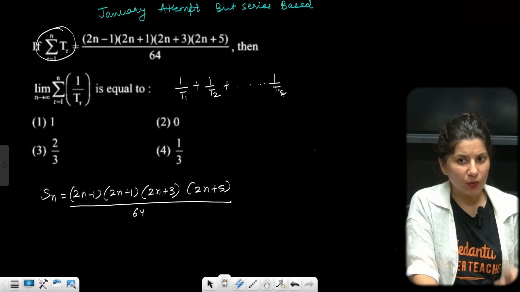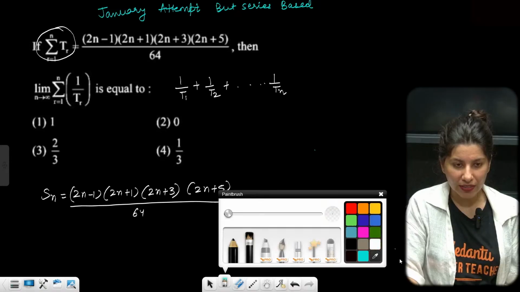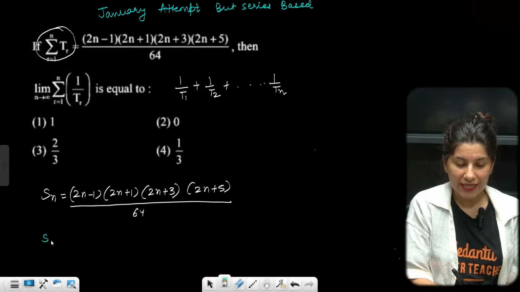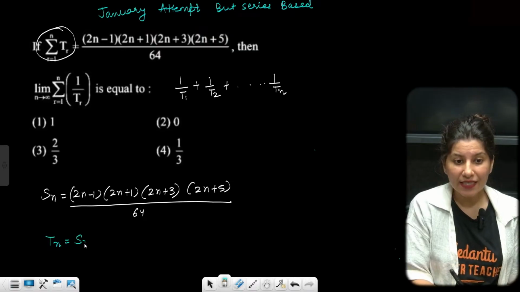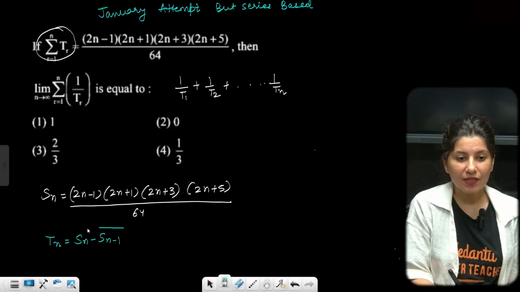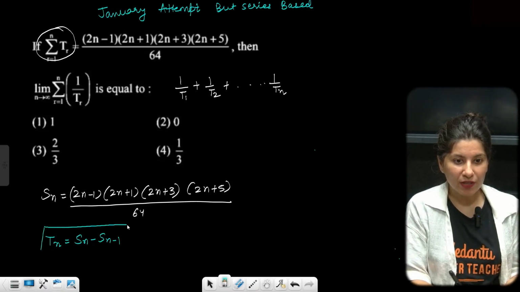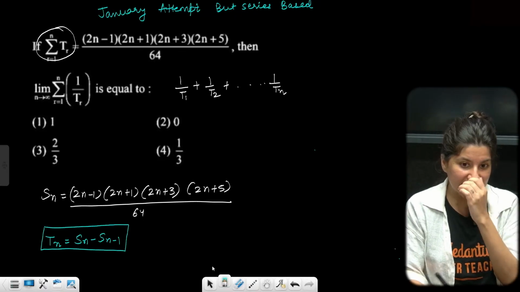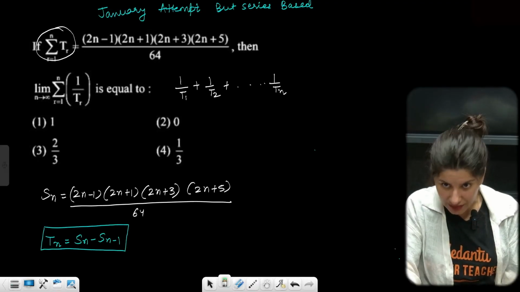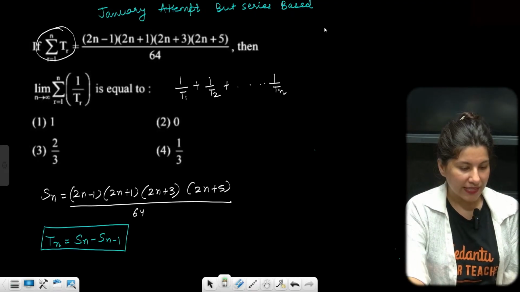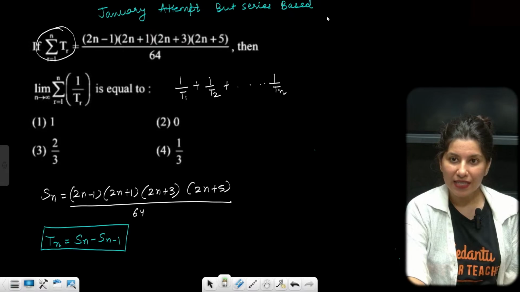So for that you are looking for Tn first. So you know that Tn is nothing but Sn minus Sn minus 1. How many of you know this formula? Tn is Sn minus Sn minus 1. Let's do it.